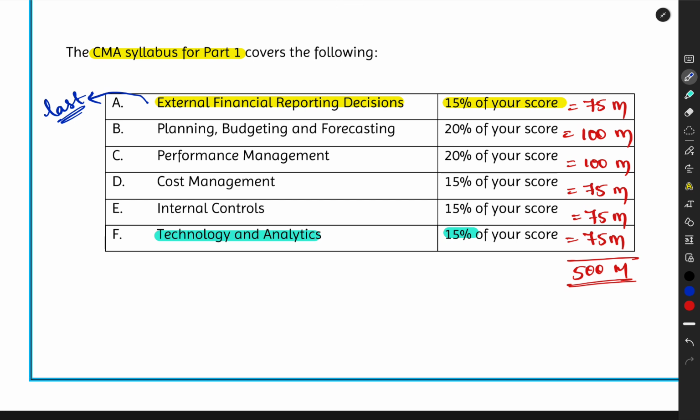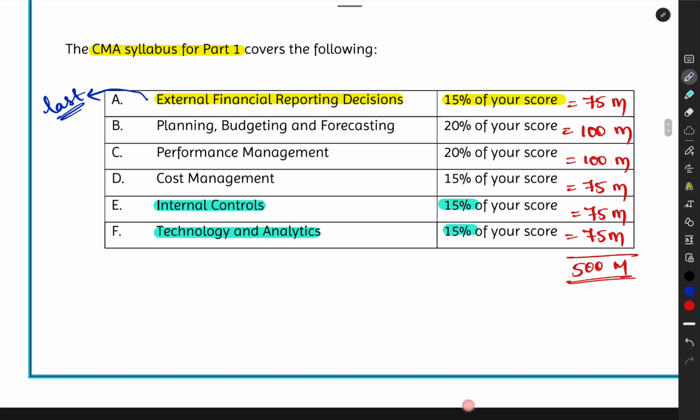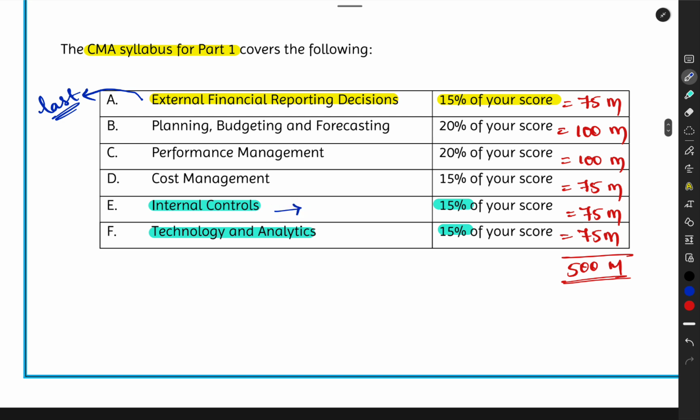So start with that. Then what should I do, sir? Internal controls is again pretty easy, sir. It is 15%. I would not say this is as easy as technology and analytics, but it is quick. You can cover this in, let's say, 1 day, or even if I give you more buffer, you can complete it in 2 days maximum.